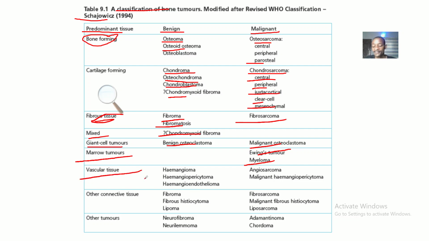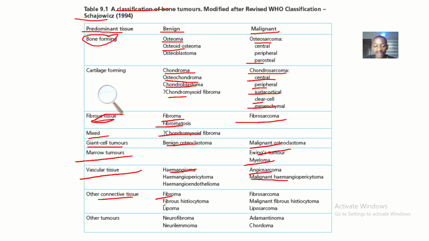Then how about the vascular tissue? That's any tumor of the bone that is also affecting the blood vessels in the bone. If it is at the benign state, you call it hemangioma, or you could call it hemangiopericytoma, or you could call it hemangioendothelioma. Okay? Then if it has gone to the malignant state, you can call it what? Angiosarcoma. You can call it malignant hemangiopericytoma.